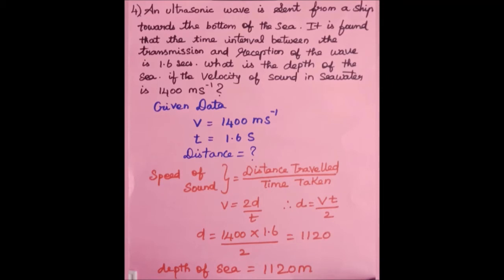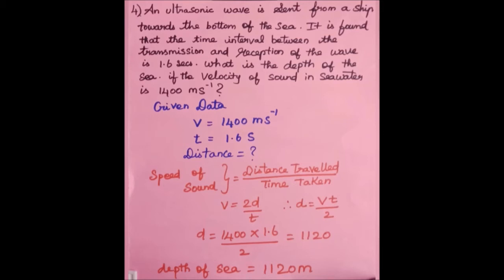Fourth question. An ultrasonic wave is sent from a ship towards the bottom of the sea. It is found that the time interval between the transmission and reception of the wave is 1.6 seconds. What is the depth of the sea if the velocity of sound in seawater is 1400 meter per second? Here, velocity equal to 1400 meter per second. Time t equal to 1.6 seconds are given as data in the question. You have to calculate the depth of the sea, that is distance from top to bottom.